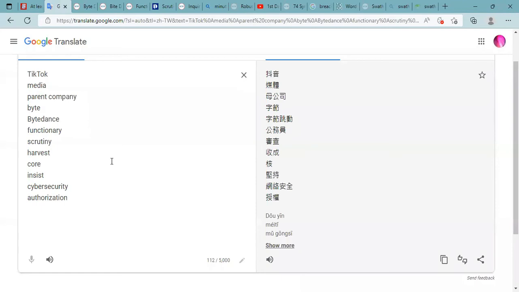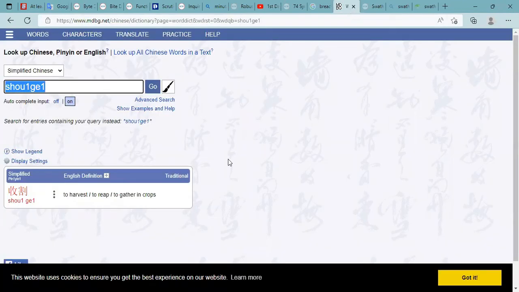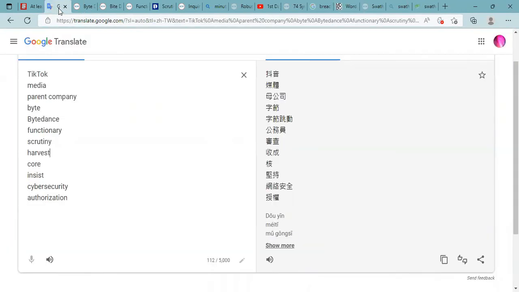Harvest. 收成 or 收割. See here, it says 收割, to harvest, to reap, to gather in crops. And then the next word is core. 核心.